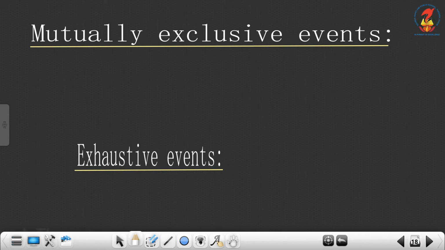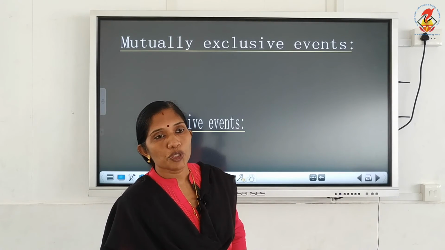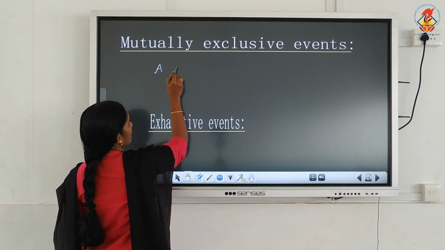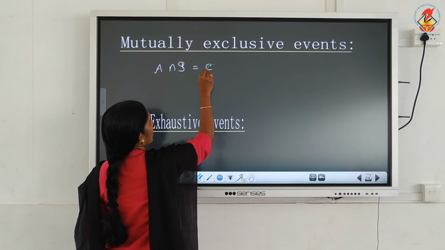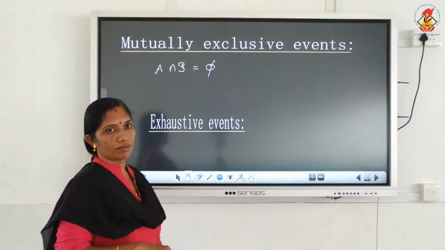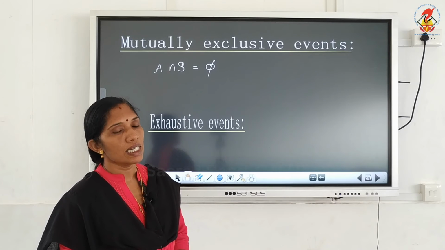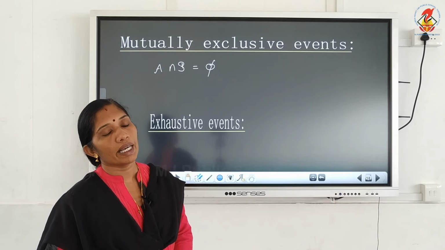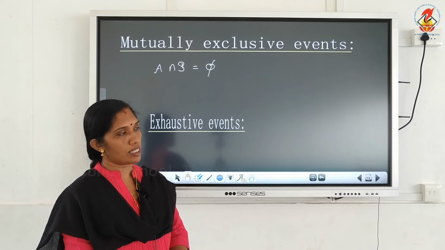The next topic is mutually exclusive events and exhaustive events. It's very important. Mutually exclusive events: two events A and B are said to be mutually exclusive if their intersection is equal to the null set. If A and B are two events such that A intersection B is equal to the null set, then A and B are known as mutually exclusive events.